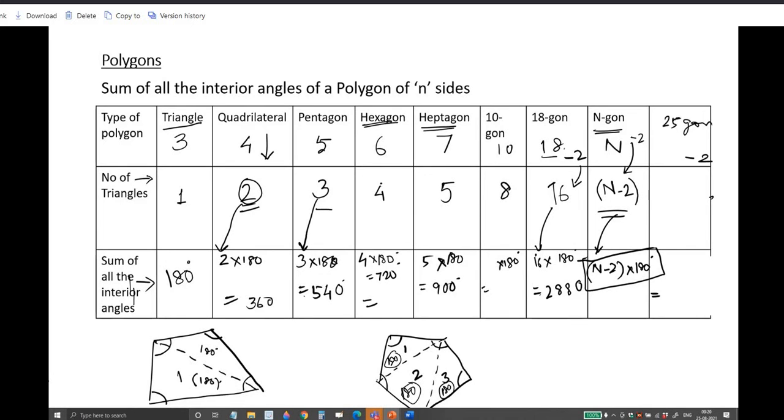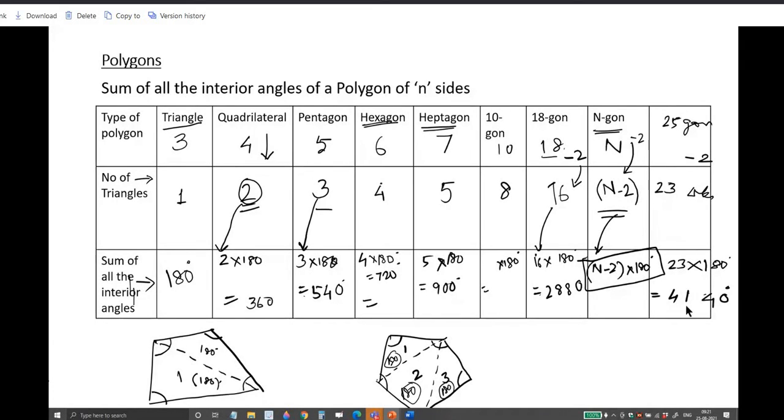Suppose I ask you a question. I have given you a 25-gon. What do you mean by a 25-gon? It has 25 sides, a polygon with 25 sides. 25 sides means how many triangles will there be inside it? 25 minus 2, 23 triangles. What will be the total of the angles? Sum of all the angles? 23 into 180, which is equal to 4140. Is it understood?